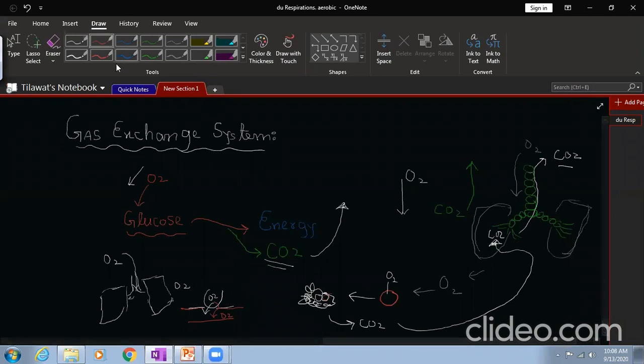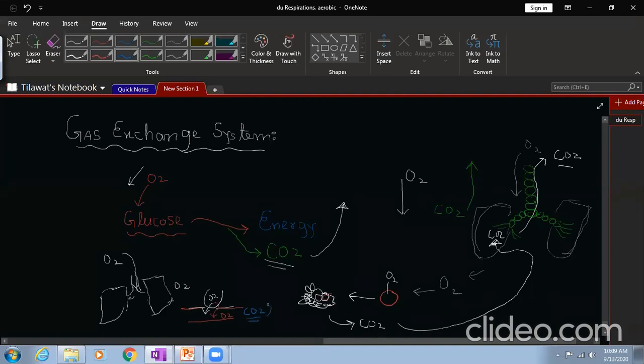Now, inside blood, carbon dioxide is more. Why? Because carbon dioxide is produced as a waste product, a result of respiration, right? So this carbon dioxide is more as compared to outside.